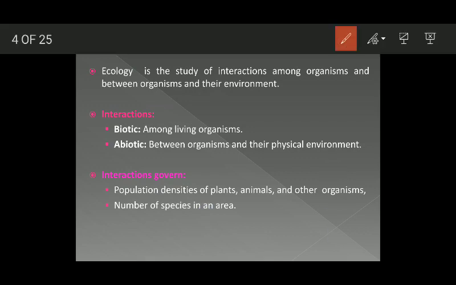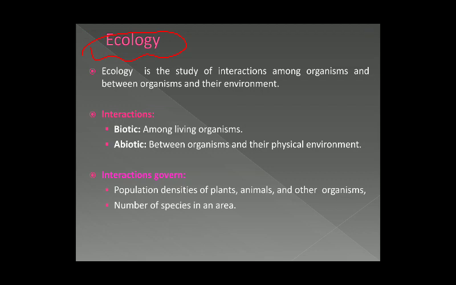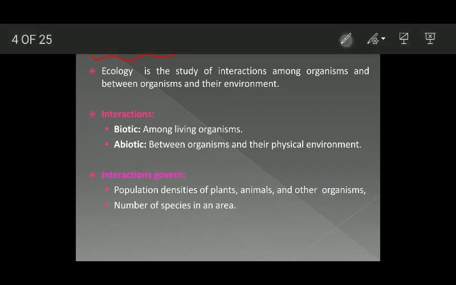Now, how can we define ecology? Ecology as a discipline is defined as the study of interactions among organisms and between organisms and their environment. For example, this is organism A. How does this organism interact with another organism B, and how at the same time does it interact with its physical environment? So the main intention of ecologists is to understand the interactions among organisms and the interactions of organisms with the physical environment.